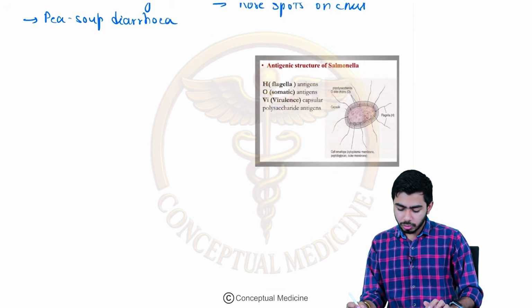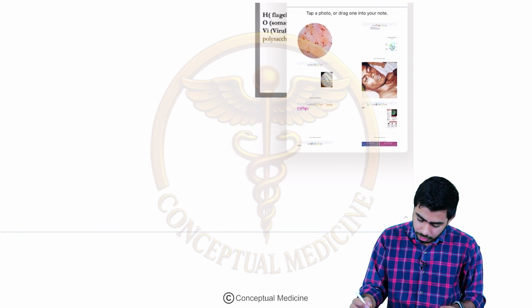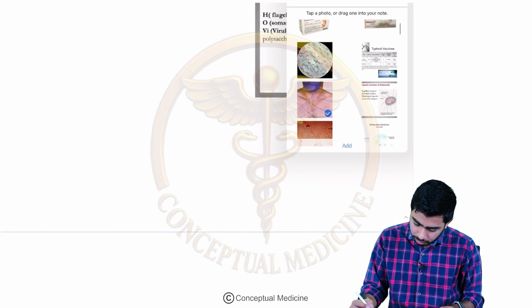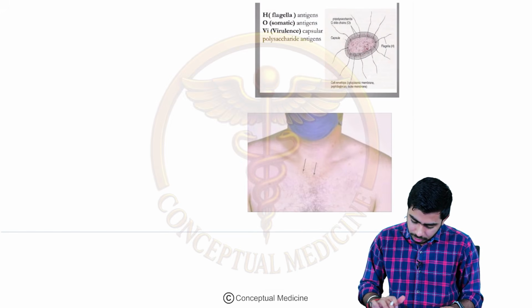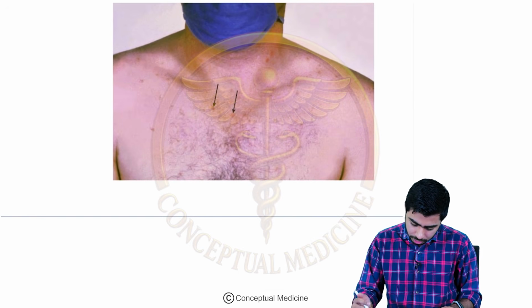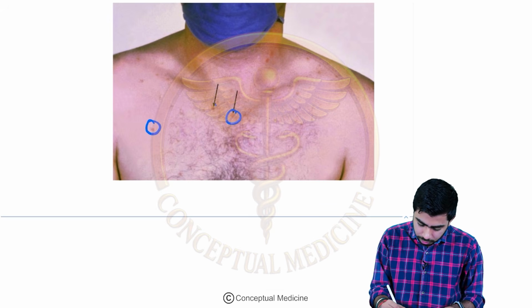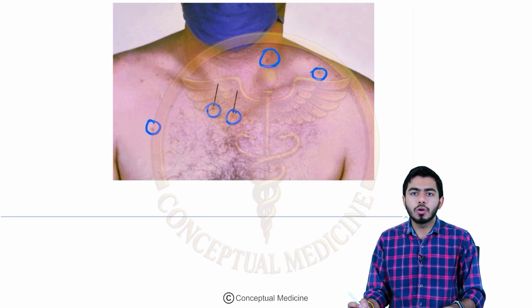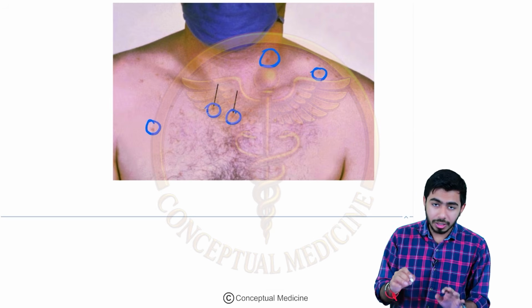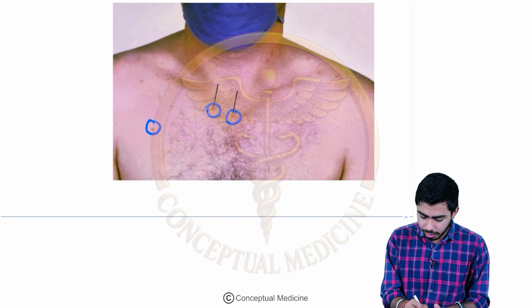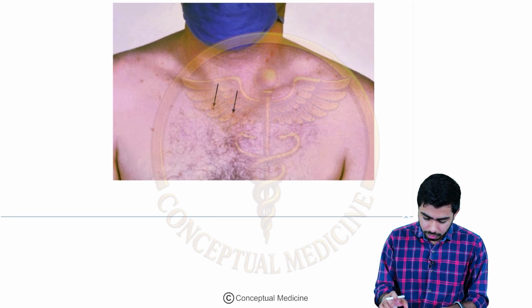Okay, how these kinds of lesions are actually looking, into the picture. Okay, we shall talk about that as well. So look at this particular image, guys. Here, look at this spot, look at this spot over here, look at this spot, right? Looking like what? Looking like the rose spots, right? So this kind of appearance has been compared with the rose spots. So that is called the rose spots on the chest region, right?